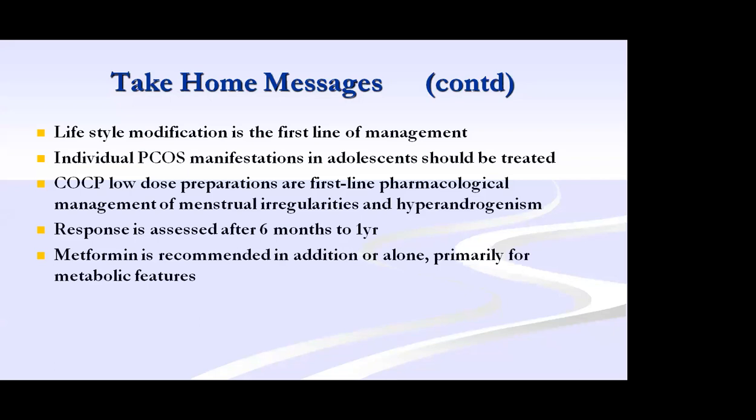If you consider all clinical and biochemical features of PCOS, then again you go with the OC pills. If hirsutism is present, OC pills with anti-androgen. If no hirsutism, only menorrhagia, low dose estrogen or combined OC pills you can give for 6 months to 1 year. And if the patient is not convinced, again she is having it, after 1 year you go with the progesterone. In lean PCOS, you have to prove that she is a case of PCOS with whatever criteria I have told.